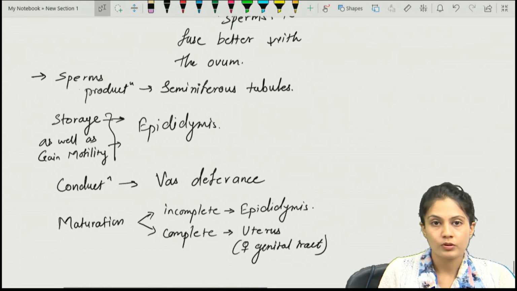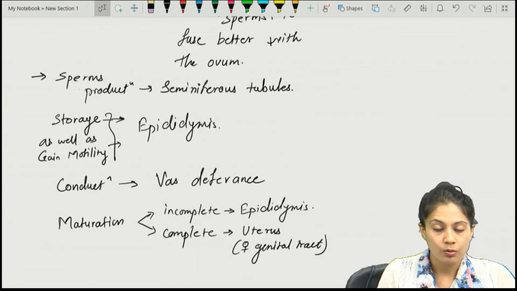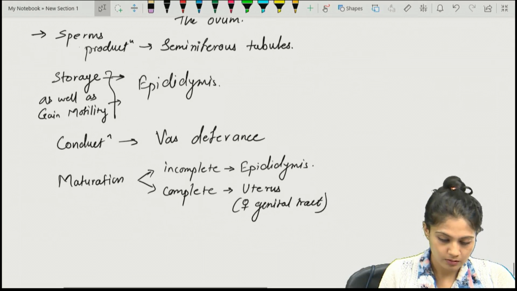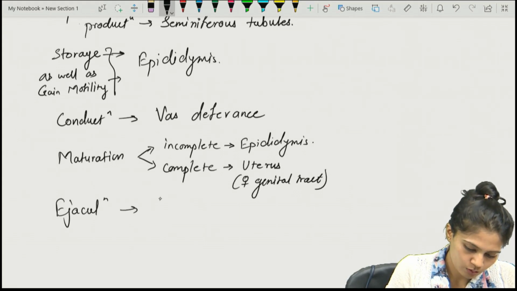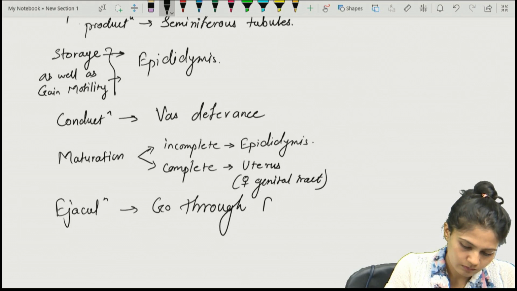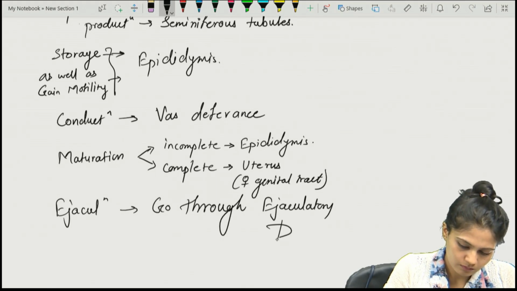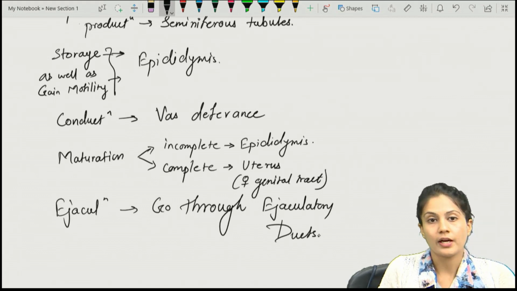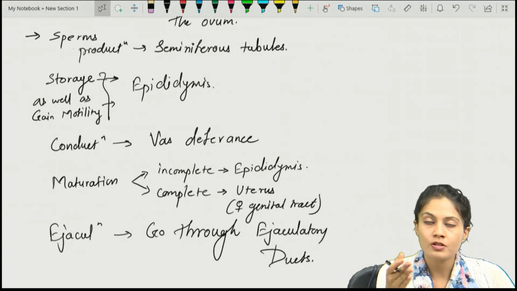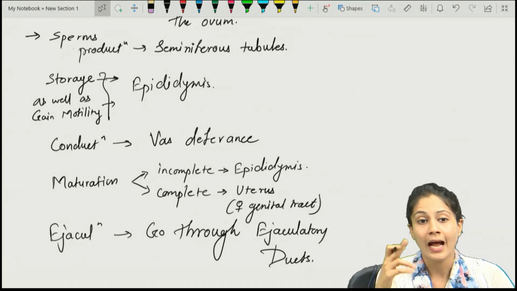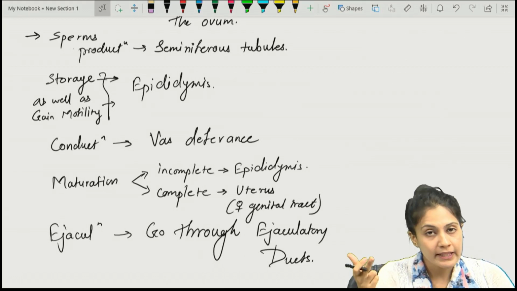So that is about the sperms, right? And what is the function of ejaculatory ducts? During ejaculation, they will go through the ejaculatory ducts. So production occurs in the seminiferous tubules, the storage and motility, as well as the incomplete maturation, occur in the epididymis.